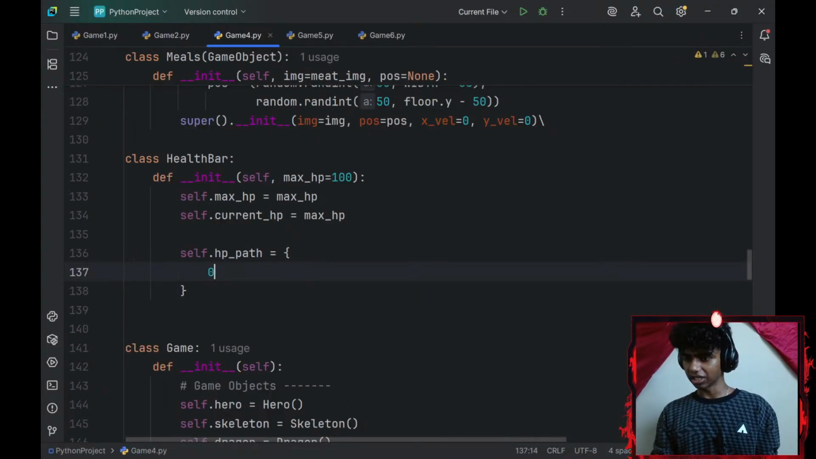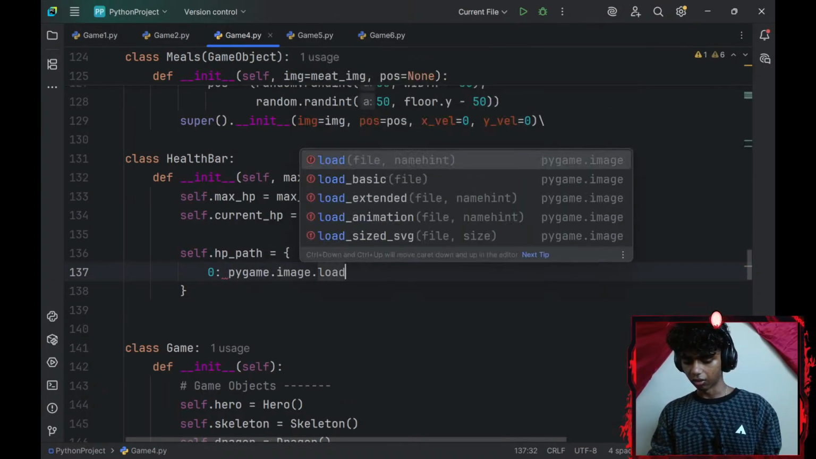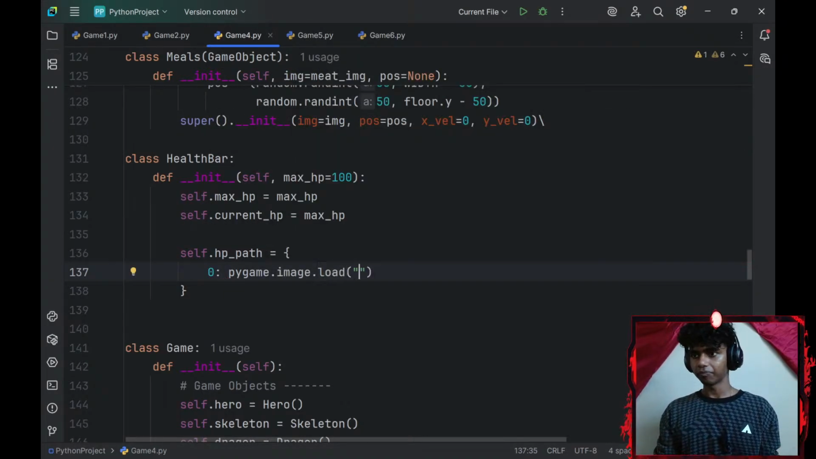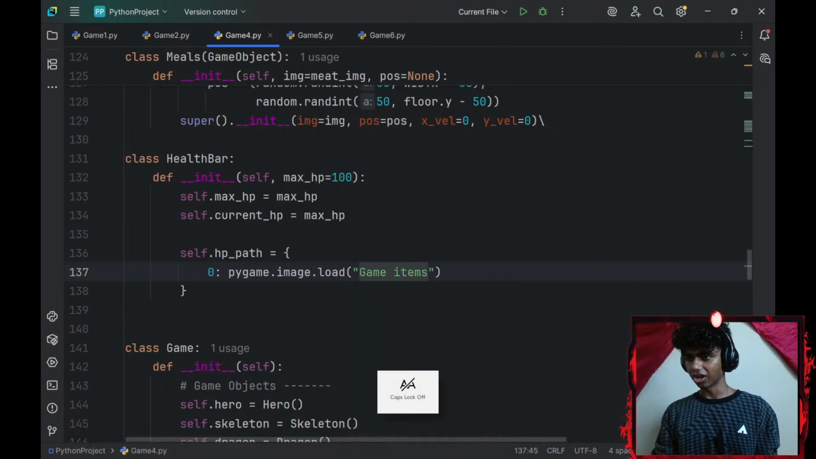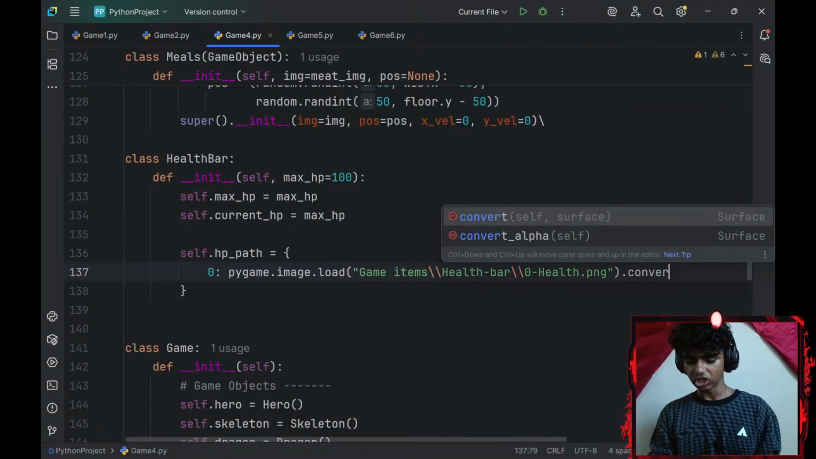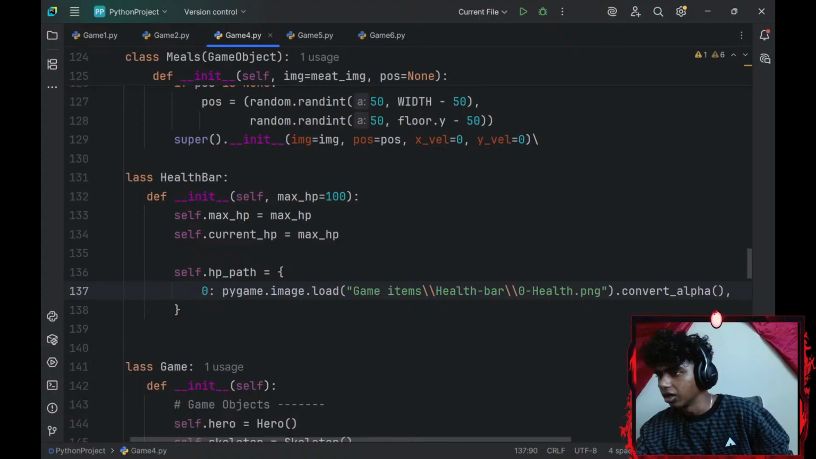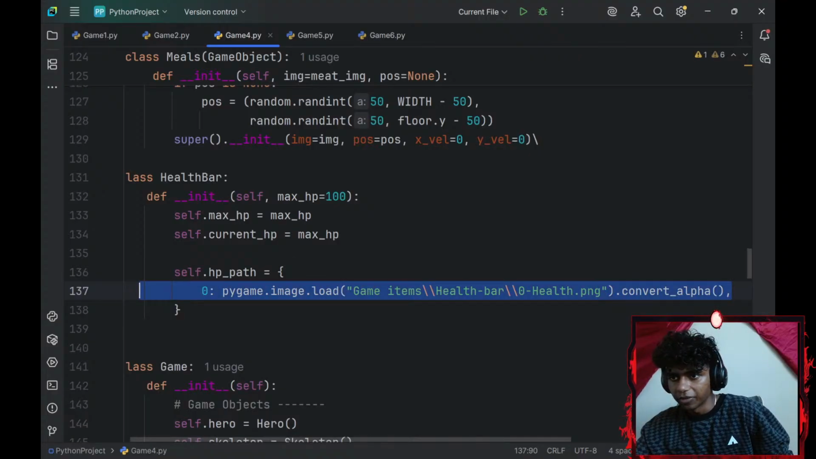So for my 0 HP, I will go with pygame.image.load. I'll give the file path for my health bar. So it's going to be game items followed by two forward slashes, followed by health bar, two more forward slashes, 0 HP PNG. Since it is a PNG, I will convert it to alpha. Okay, and then I'll add a comma. Let me just copy that. There we go.